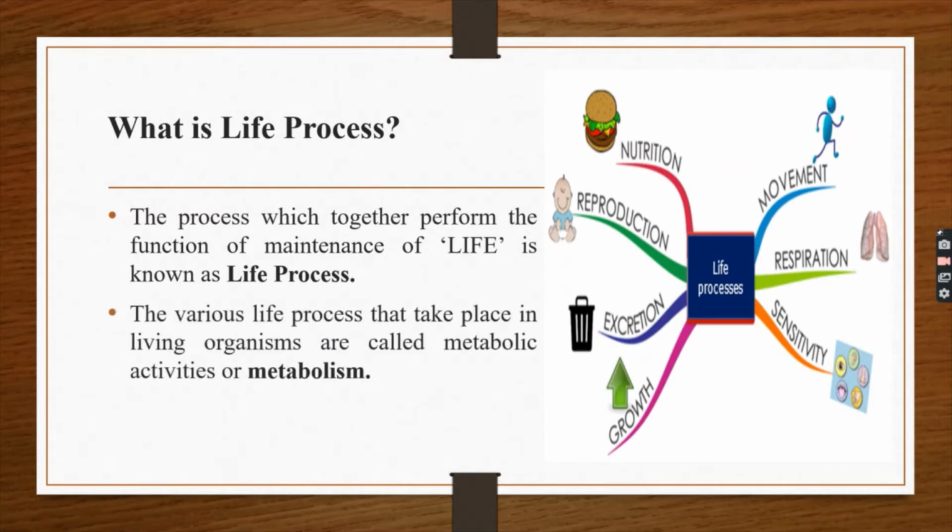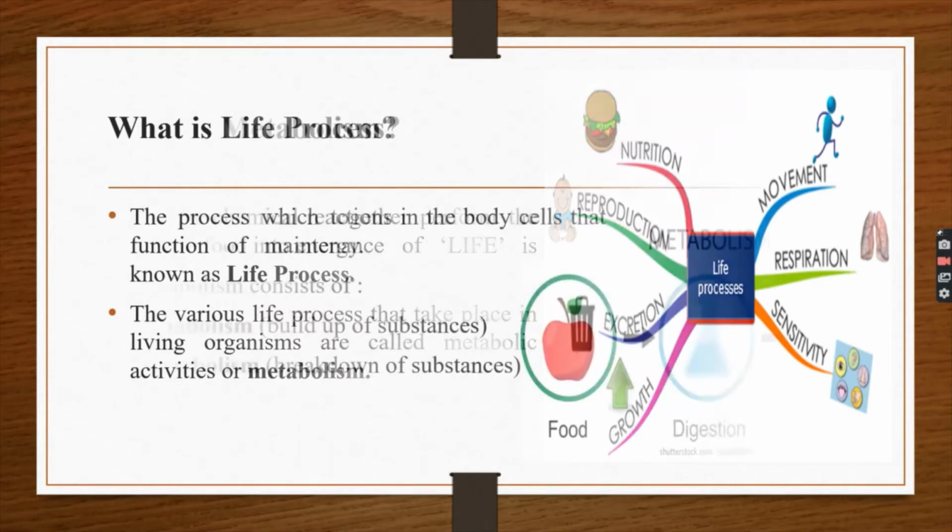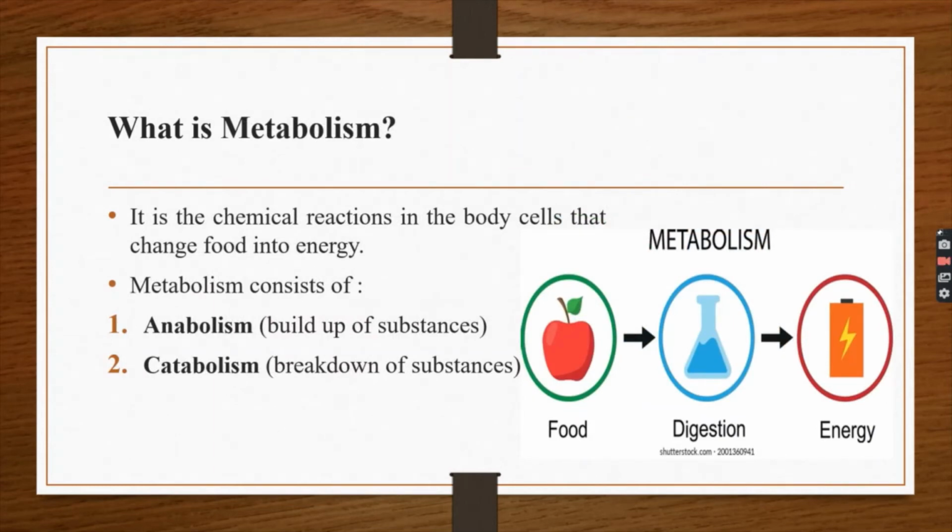The various life processes that take place in living organisms are called metabolic activities or metabolism. What is metabolism? It is the chemical reaction in the body cells that changes food into energy. When does the chemical reaction occur? It occurs during digestion. Metabolism consists of anabolism and catabolism. Anabolism is building up of substances. Catabolism means breaking down of substances.